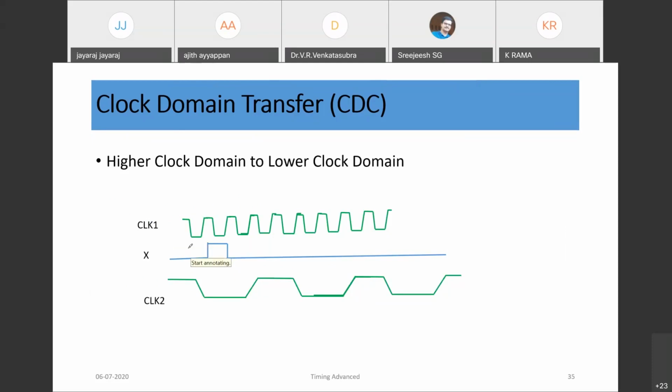In the higher clock domain, the pulse is very small, but in the lower clock domain, the clock period would be very high. So the higher clock domain has a single wide clock pulse that is small.